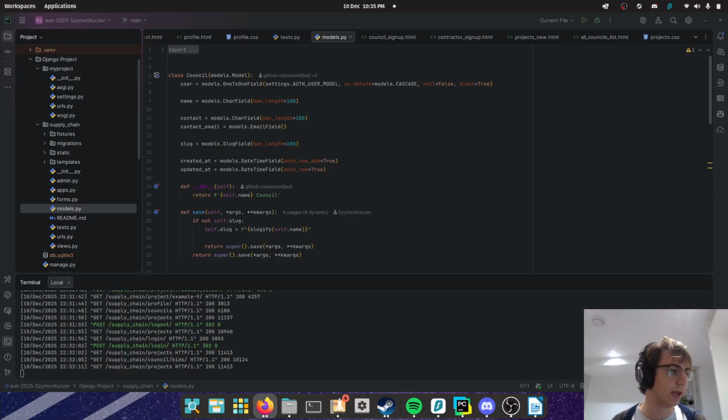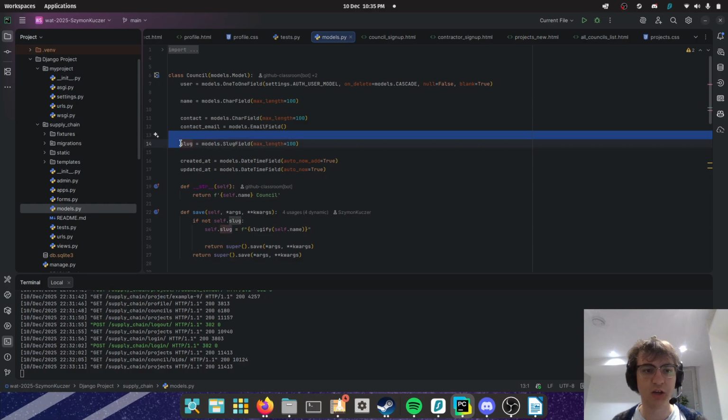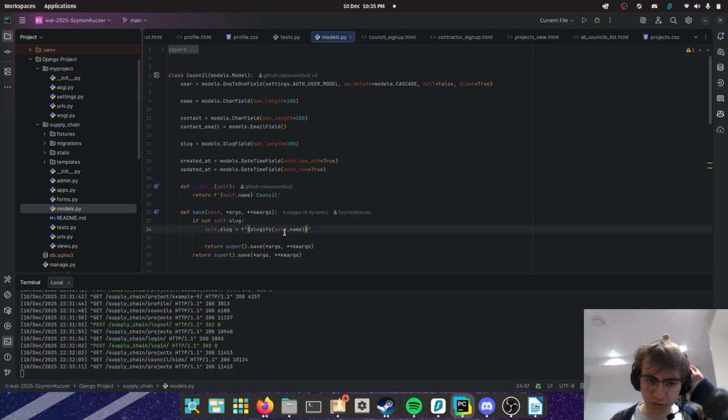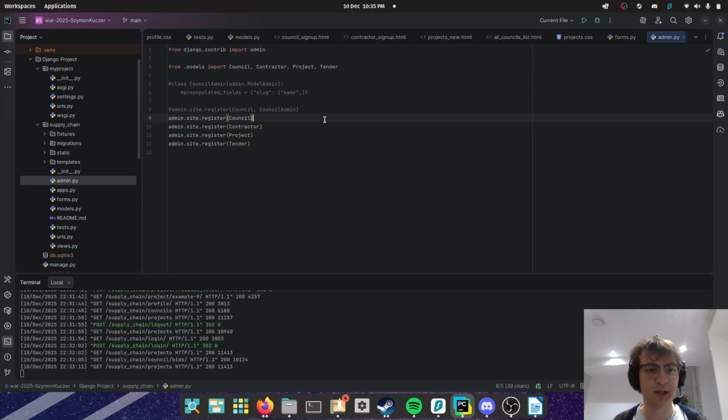So that was my review of Git history. A description of models being used for the site, showing both the code and the admin screens. So we've got the council model. I changed the slug functionality. It still gives a slug, but I removed the thing in admin.py, this here, because I didn't like it. Just wasn't vibing with it.